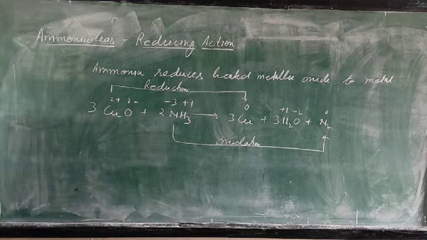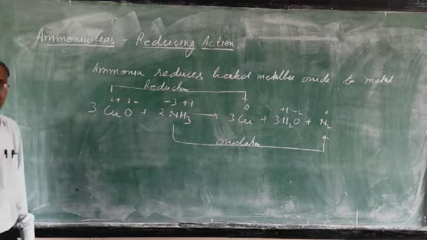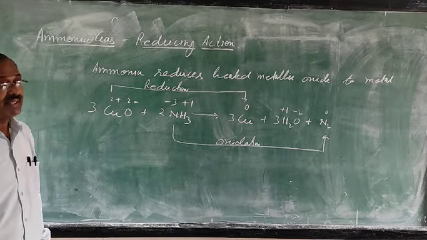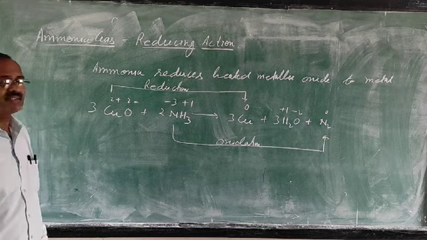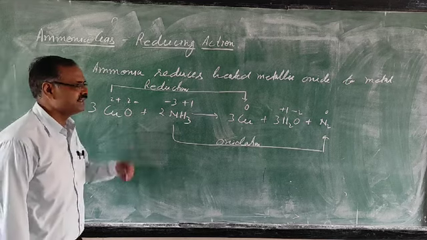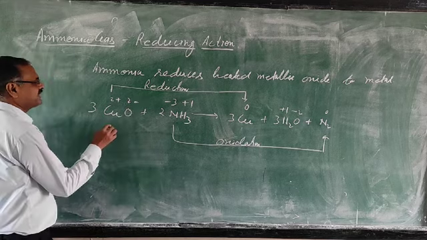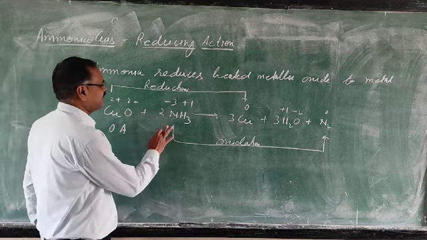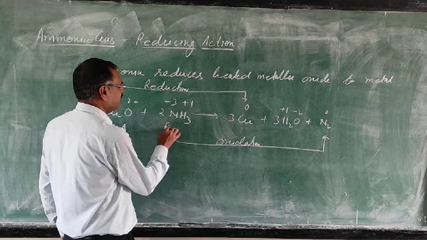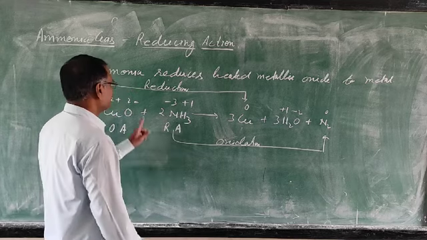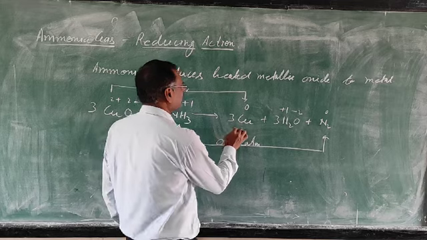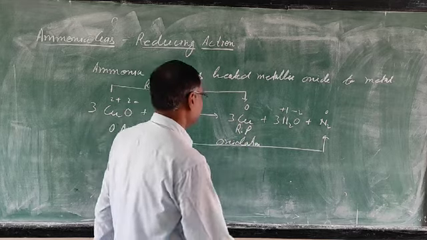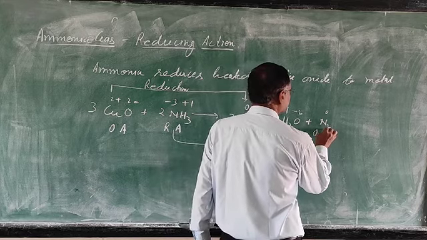In any substance, if oxidation takes place, it will be used as a reducing agent. And in any substance, if reduction takes place, it will be used as an oxidizing agent. So where reduction takes place, it is the oxidizing agent. Here oxidation takes place, it will be the reducing agent. This arrow is coming here. This one is the reduced product, and that one is the oxidized product.